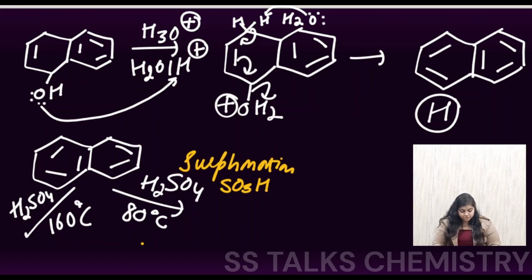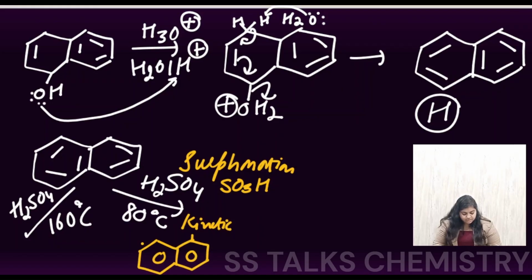At the low temperature we basically have the kinetic product, and this species will be formed. I'm drawing the rings like this only. Here at this position your SO3H will be present, and at the high temperature we get the thermodynamic product, in which case the substitution on the naphthalene will be at this position.